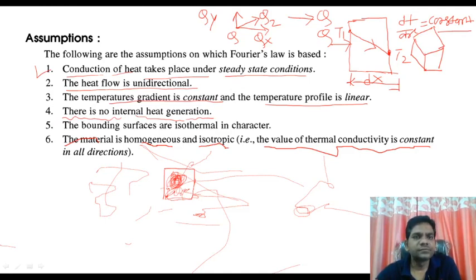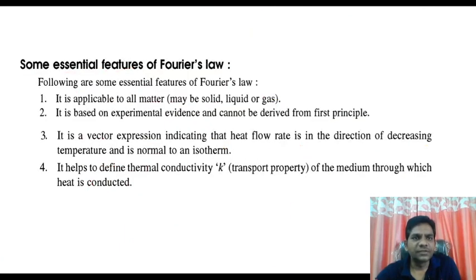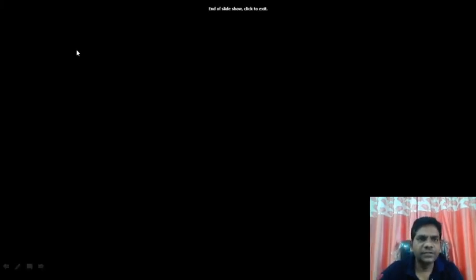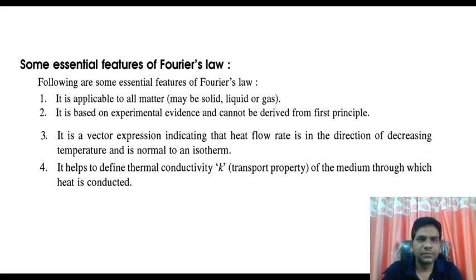Now, some essential features of Fourier's law. These are the features I drew.